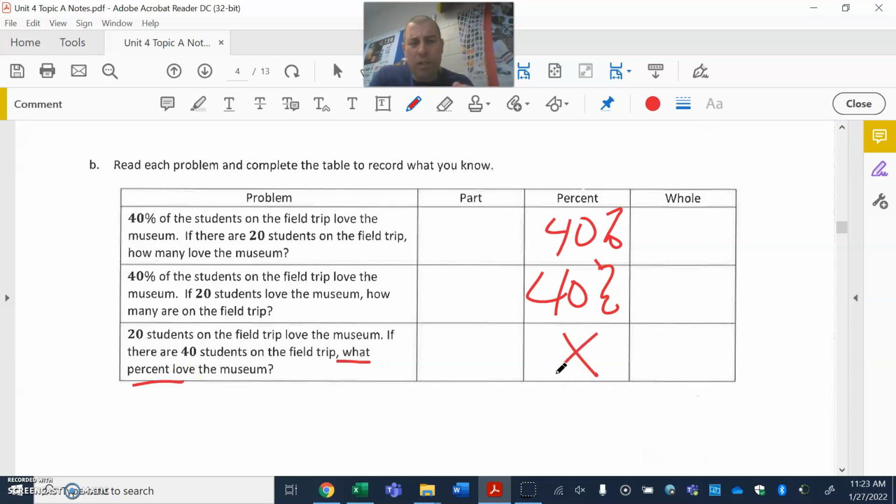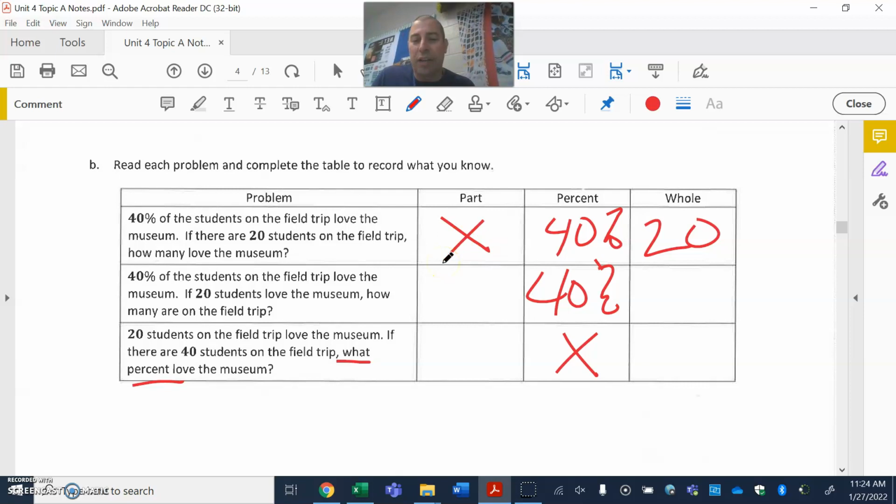Who's the part? Well, in a scenario, it's not always going to be an is and an of. We want to read into it and determine what they are talking about. So 40% of the students on the field trip love the museum. If there are 20 students on the field trip, that's everyone, so that's going to be the whole amount. Which means the part, how many love the museum? We don't know. You get your letter.